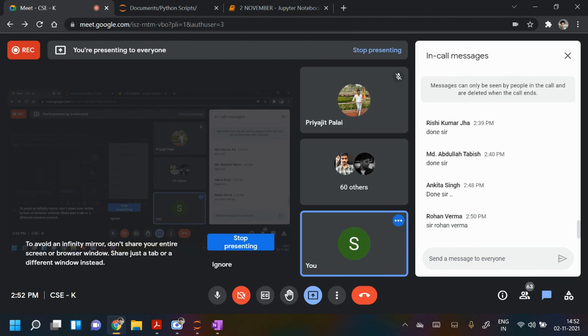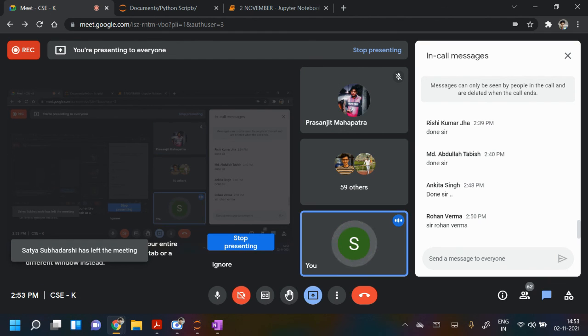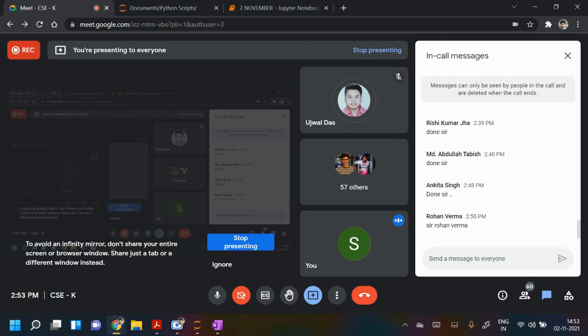Abhishek Panda. Present, sir. Prasanjit Mahapatra. Present, sir. Harshvardhan. Swastik. Vivek Kumar. Sumit Kumar Behera. Soumendra Kumar. Ujjwal Das. Yes, sir. Ayushman Mohanty.